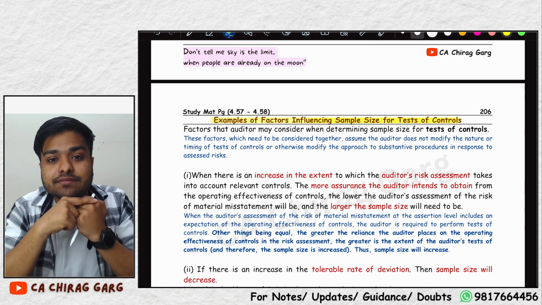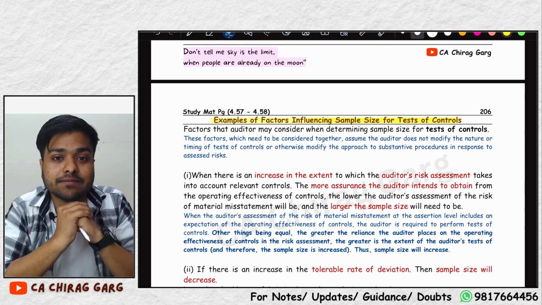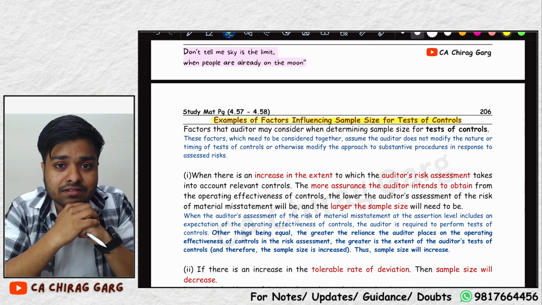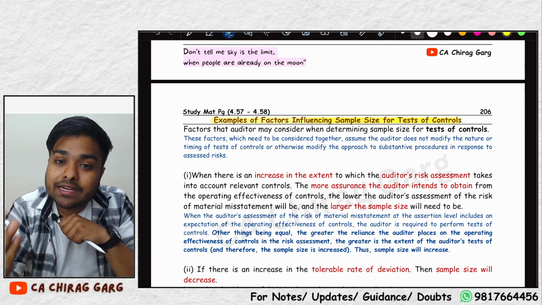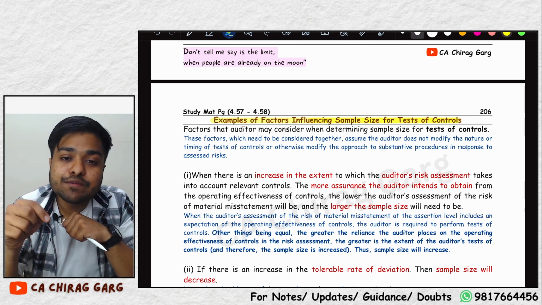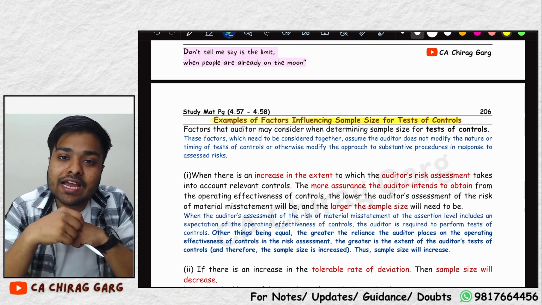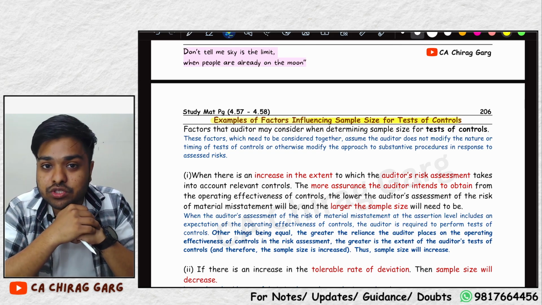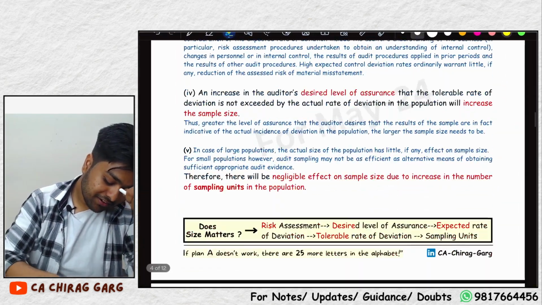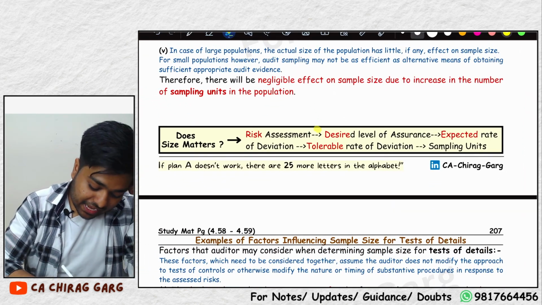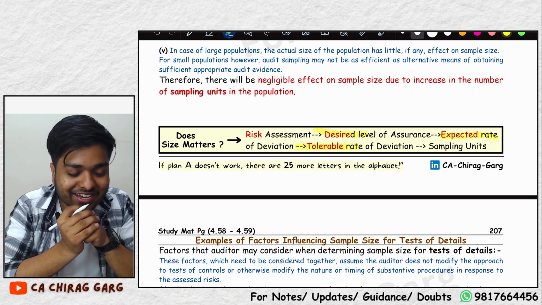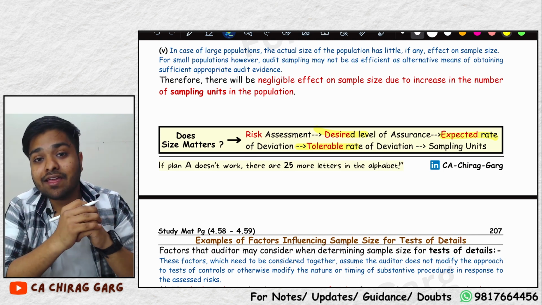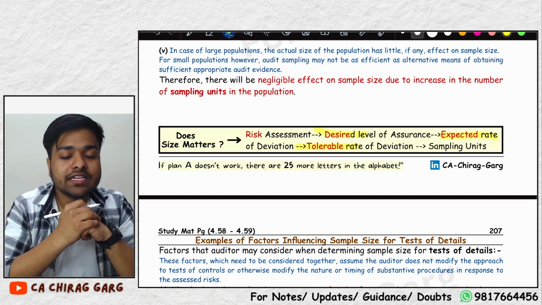On the desired level of assurance. On the expectations. Does size matter? On the expectations, expected level of deviation. If the expected level of deviation is high, if the expected level of misstatements is high, the larger the sample size you should take. On what things does the size matter? Desire, expectations, tolerance. If the tolerable level of misstatements is high, the sample size can be a little lower.